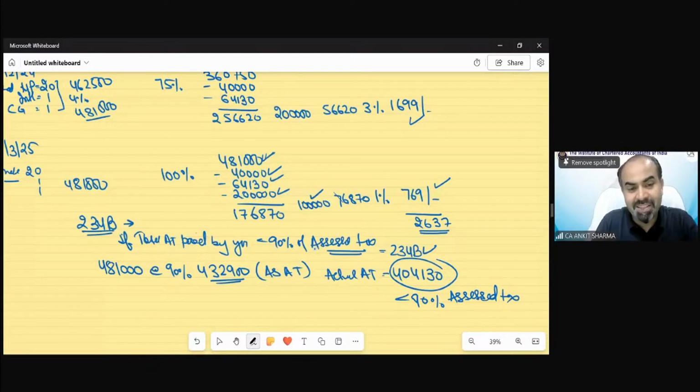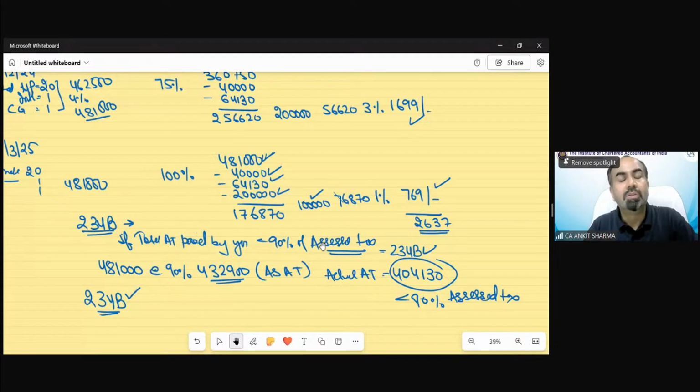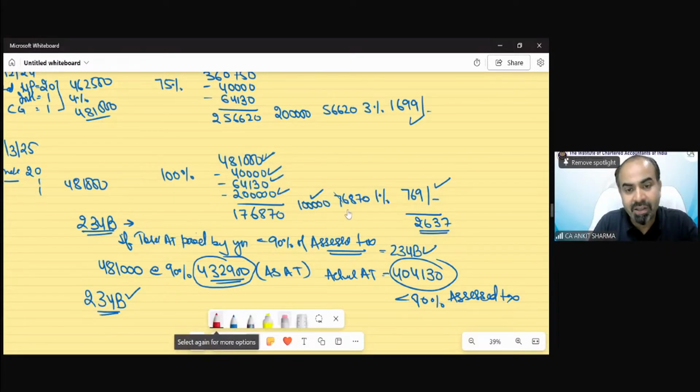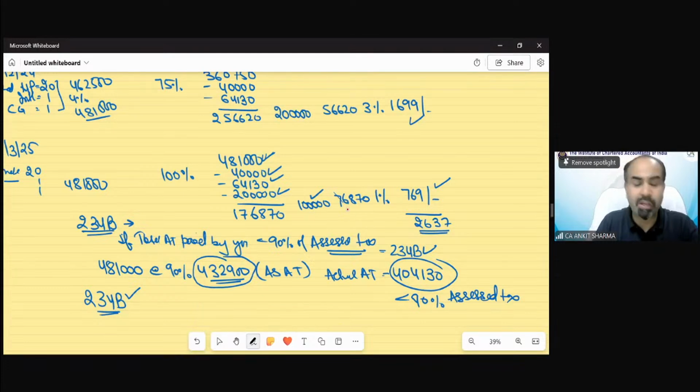So that means in this example, 234B interest is also applicable, and 234C is also applicable. Suppose in this example, if he deposited more than 4,32,900, suppose the last installment was 1,50,000. In that case, this limit would be more than 4,32,900, so there would not be any 234B interest. But in this case, 234B interest is going to be charged.